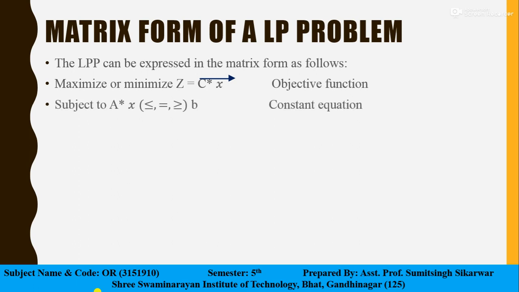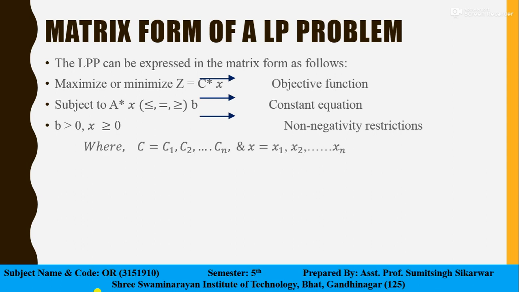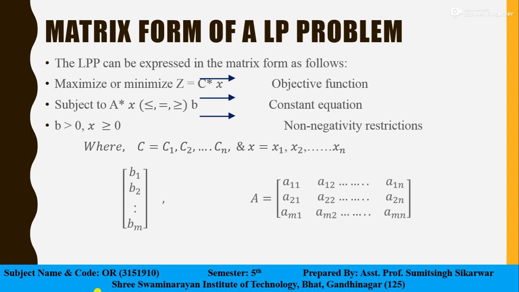Next, it is subject to the constraints, or you can say in the form of a constraint equation. Next, non-negative restrictions. So from these equations, we can have a form of matrix like this.